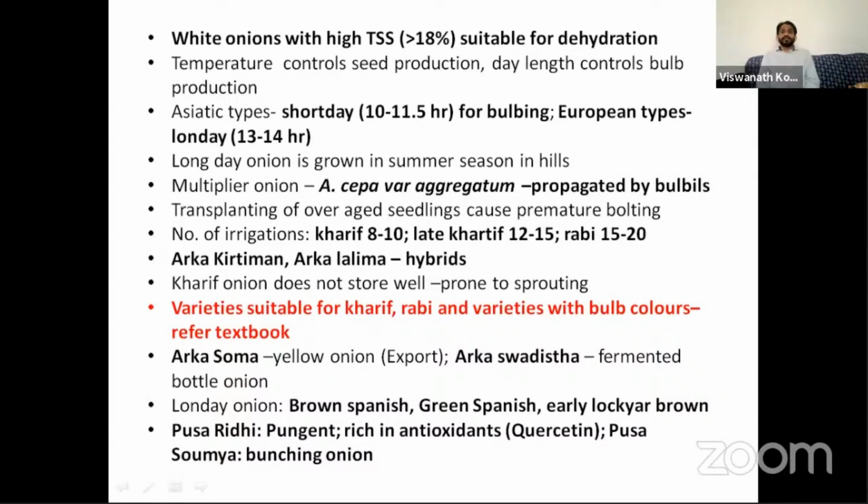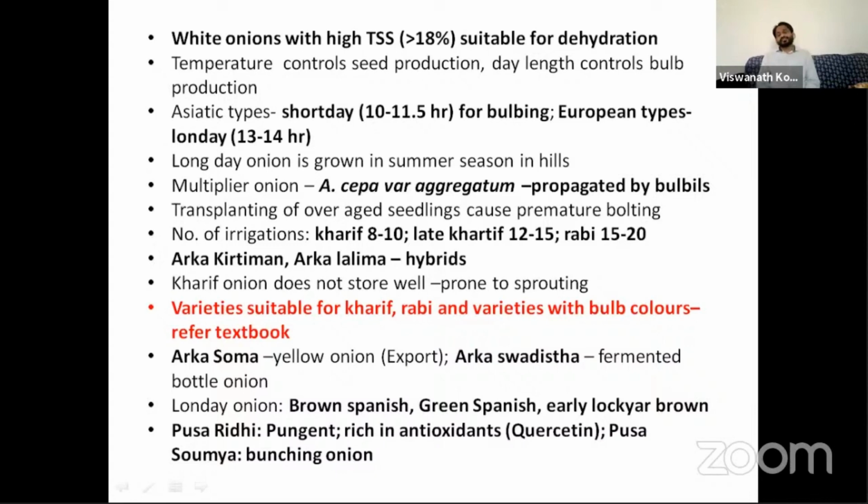So the multiplier onion is Allium cepa variety aggregatum. It is propagated by the bulbils, and the number of irrigations is very important in onion because it varies with the season. If you grow onion in Kharif, it requires 8 to 10 irrigations. In case of late Kharif, it requires 12 to 15. In case of Rabi, it requires 15 to 20 irrigations. The two hybrids in onion are Arka Kirtiman and Arka Lalima.